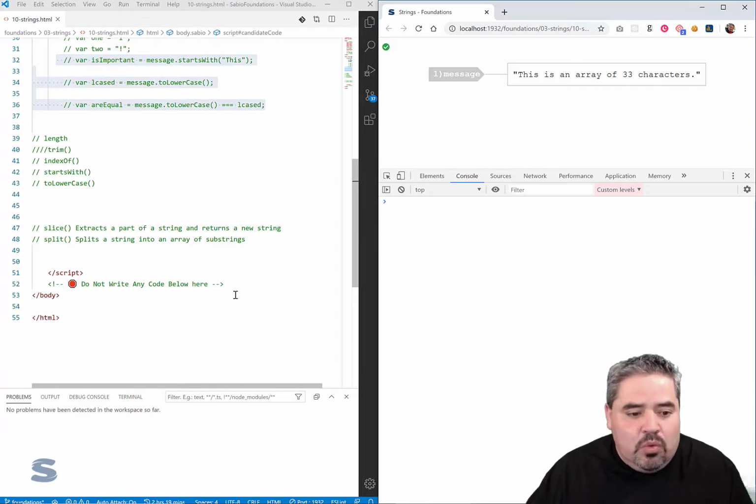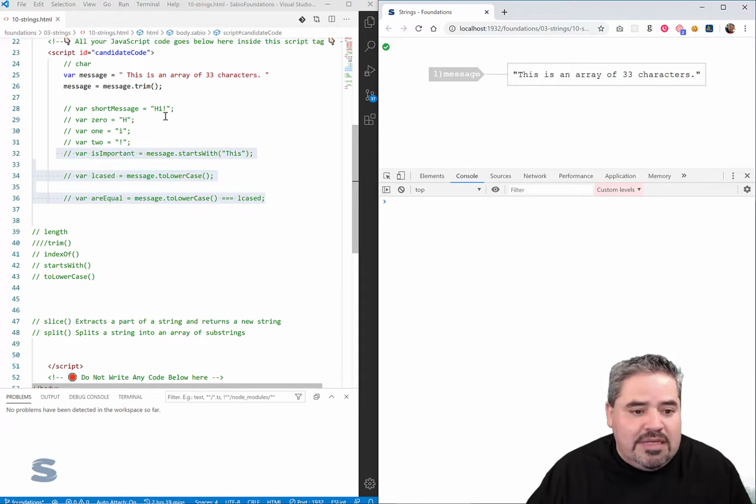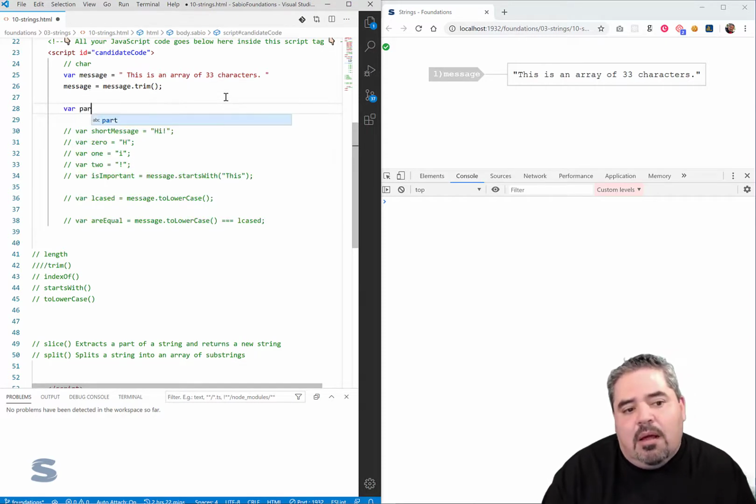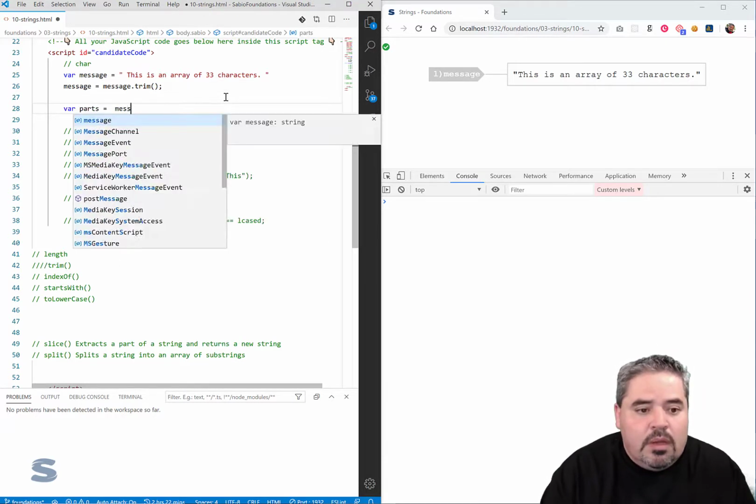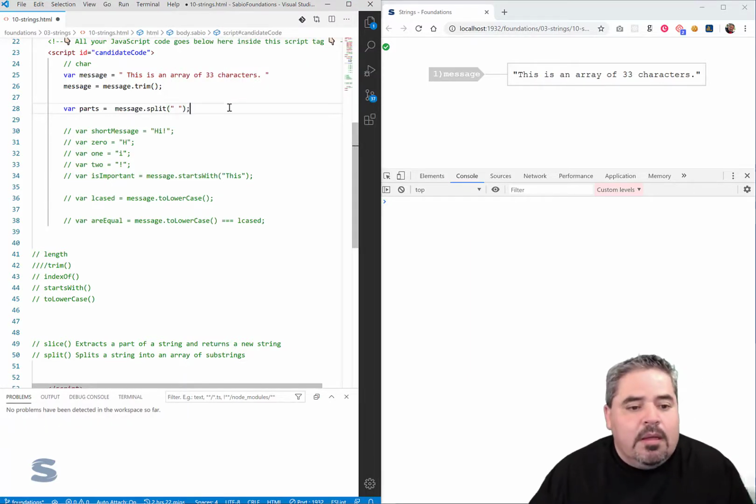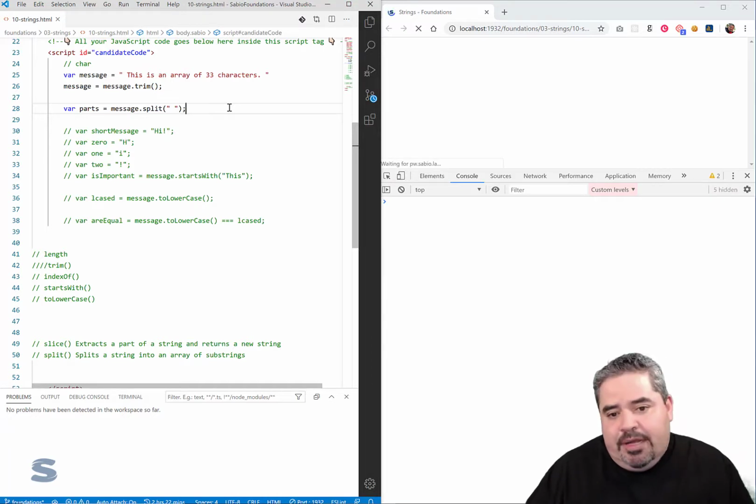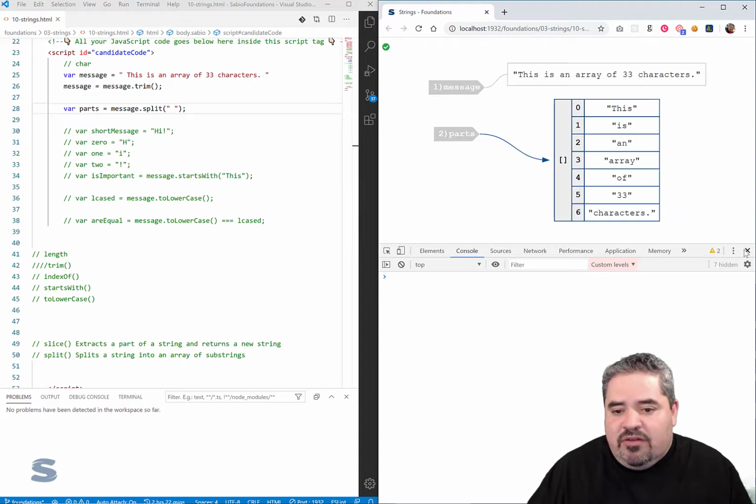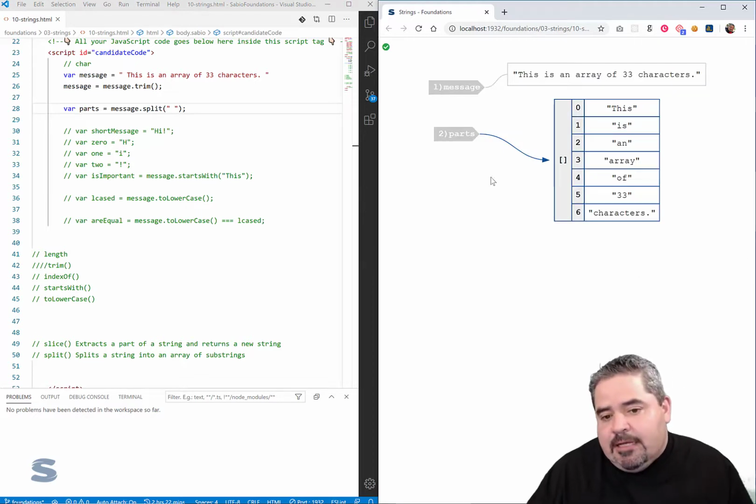Now, the last one is really important, and let's put this out here because now I want to demonstrate this as parts. I'm going to take my message and I'm going to split it on an empty string. And what this is going to illustrate for us is our first representation of an array, and this is now an array of strings.